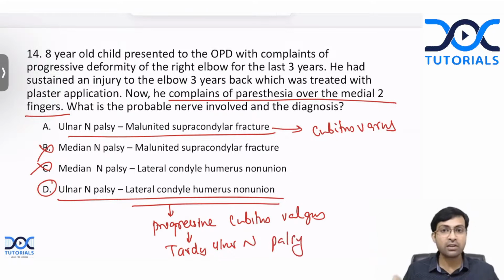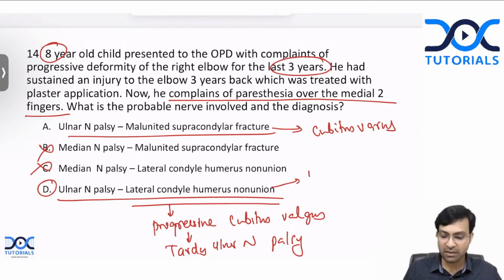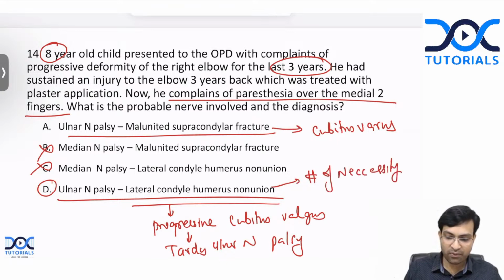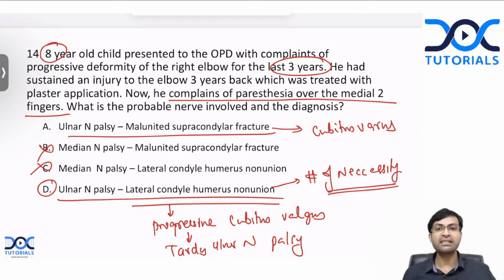Now let's read the question once again. This is an 8-year-old child who had a fracture 3 years back. Probably this child had a lateral condyle humerus non-union. Remember, this is a fracture of necessity. What is a fracture of necessity? It is a fracture that has to be treated with surgery 100%. You cannot treat it in any other way. You have to treat it by reduction and fixation with screw or K-wire.